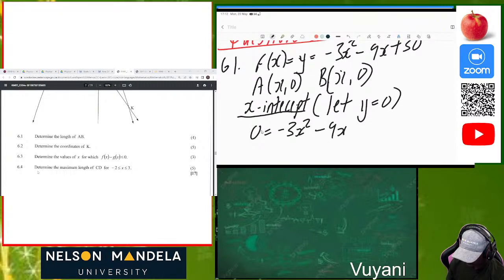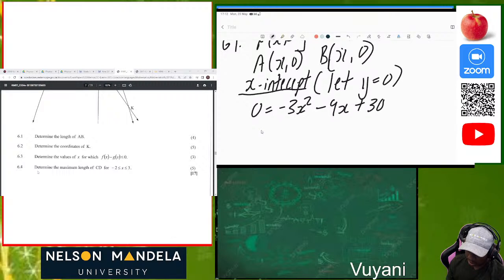minus 9x plus 30. Now we can use our quadratic formula. Don't worry about finding factors now. If you can't find factors now, don't worry about it. Use your quadratic formula. It's always there to save your day. Don't even stress about it. Use your quadratic formula and get your x values.